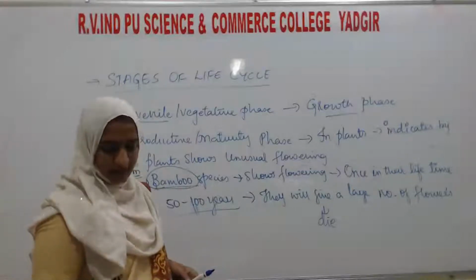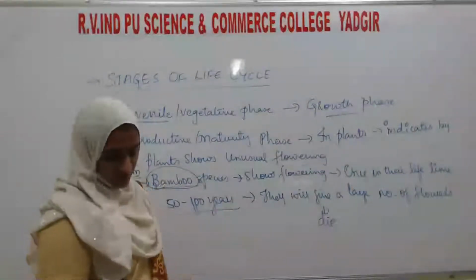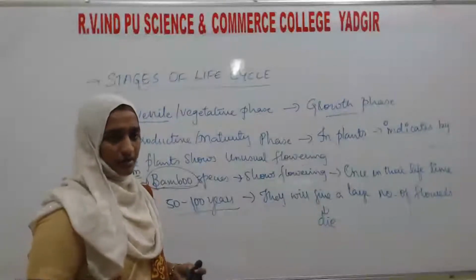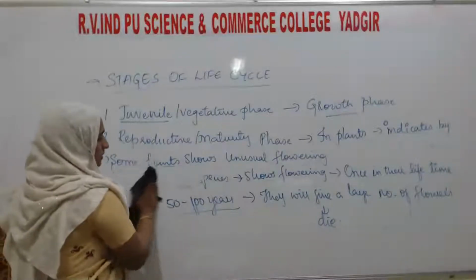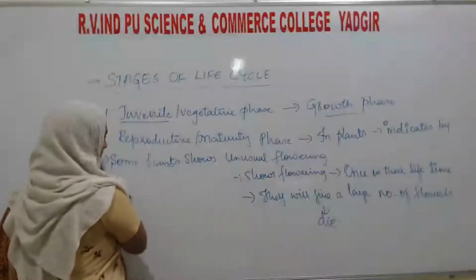One more plant is there, Strobilanthes kunthiana. Here is one more example of this unusual flowering.